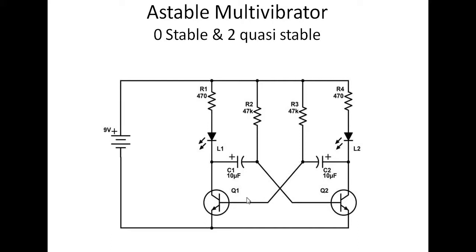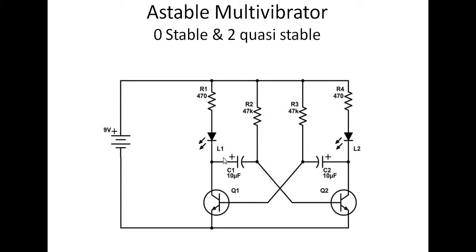Apart from the difference in betas, there would be differences in these resistor values, 47K, 470, 47K, 470, meaning that this 47K on the left hand side may not be equal to the 47K on the right hand side. So that's why only one of the transistors will be on at a given time.